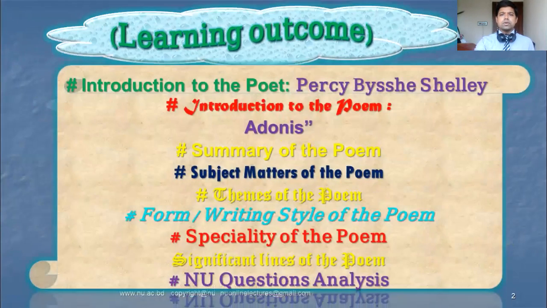So now, at first, I will show you the learning outcome today. At first, you will find the introduction to the poet, Percy Bysshe Shelley, and the introduction to the poem Adonais, and then the summary of the poem and subject matters of the poem. Also, you will find some text and theme of the poem, writing style, speciality, significant lines of the poem, and at last you will find the National University question analysis. Hopefully, it will be a great help for you.